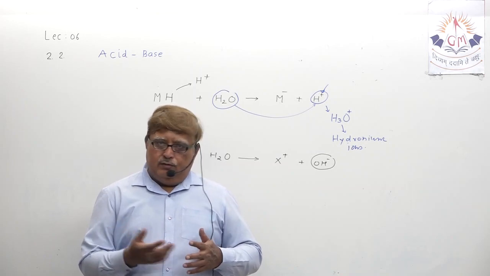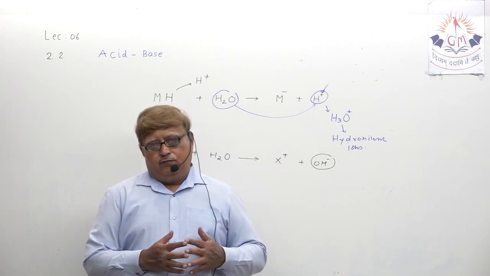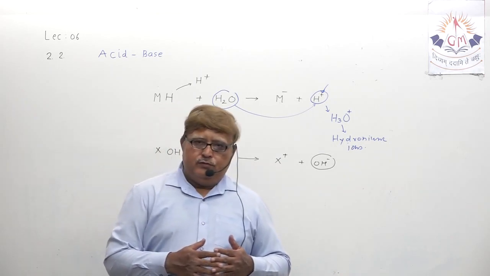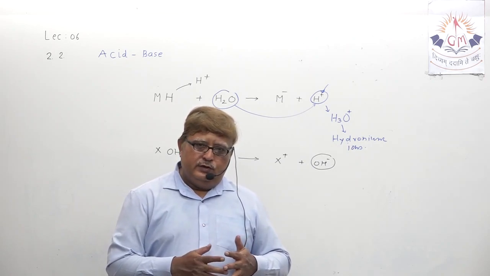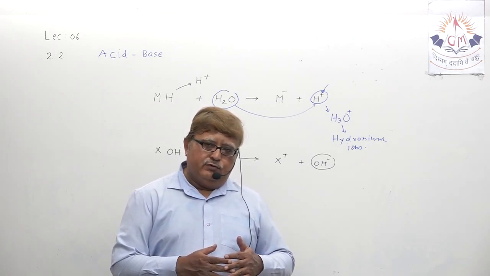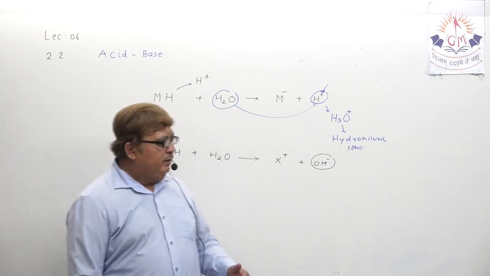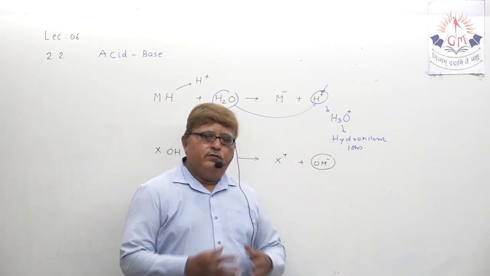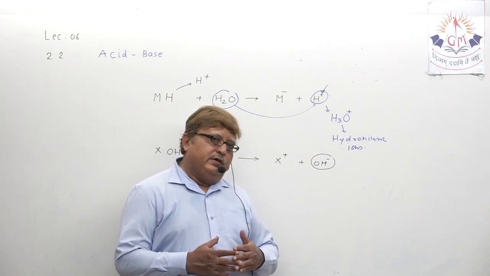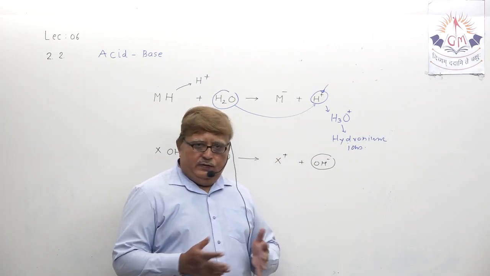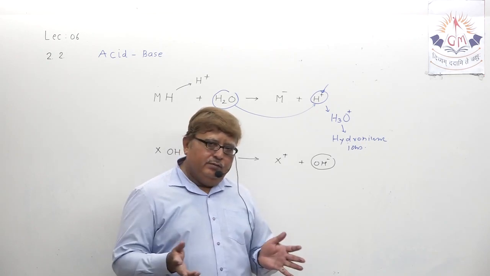We will say hydronium ion also. And for base, presence of which ion is compulsory? Hydroxide ion. We call it OH minus ion. For acid, hydronium ion. For base, hydroxide ion. Understood? So that has to be clear in our mind.